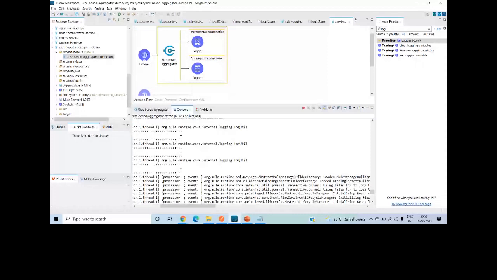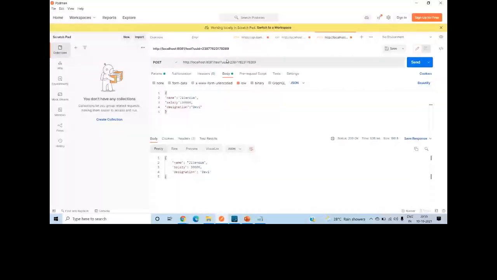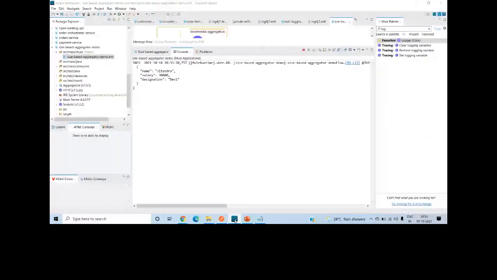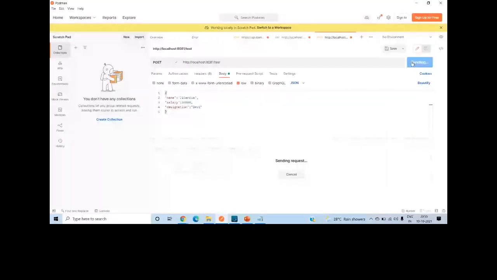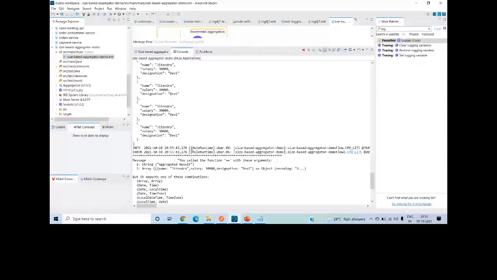Okay, let me test some messages. I will send 10 messages. I will send one first. Okay, it logged 1 because of that logger. Let me send 2. It is aggregating, right? 3, 4, 5, 6, 7, 8, 9, 10. Now it will release. So I put the 10 messages. Let me check what happened.